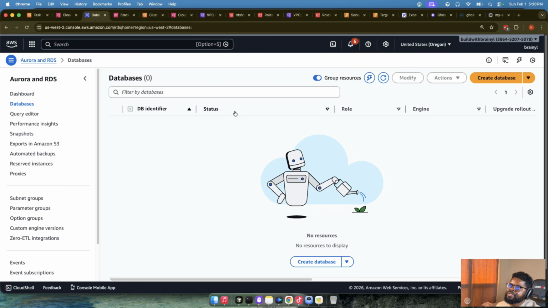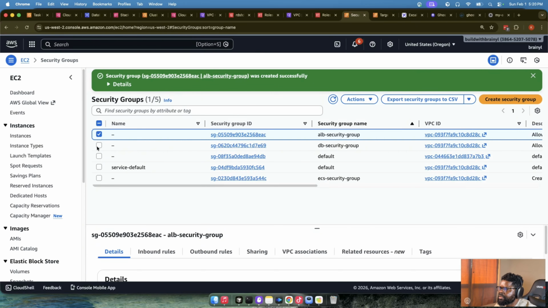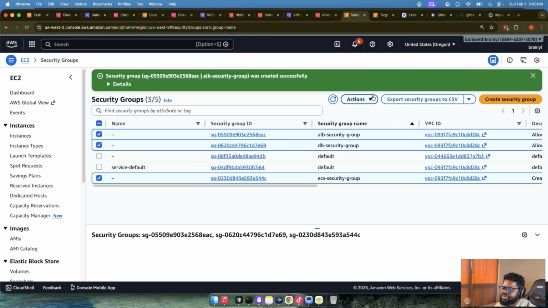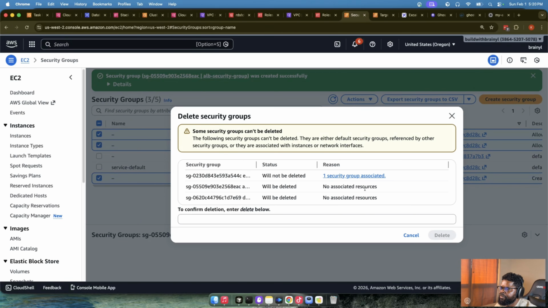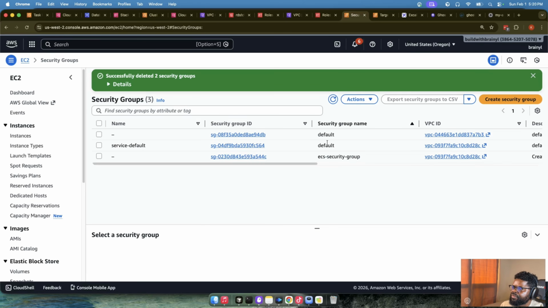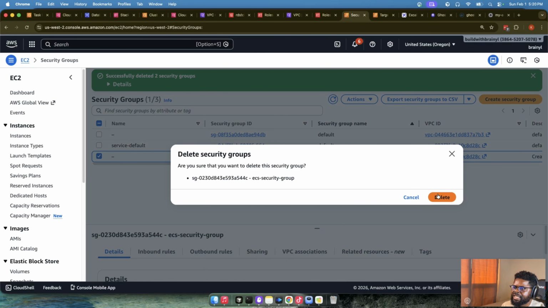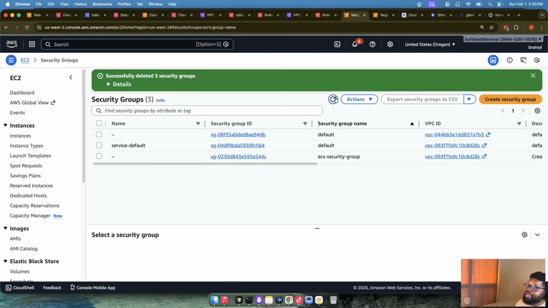Our database is gone, so we've been able to delete the database at this point. That means some of the security groups we were trying to delete before should be good to go. So let's try it again. We're going to check ALB, ECS, and try to just delete and see if we make progress. It looks like it says delete. I'm just going to enter delete and see. Only 2 of them were deleted. The ECS is still pending. I'm not sure why. Maybe give it one more attempt. And now it's allowing me to delete it.